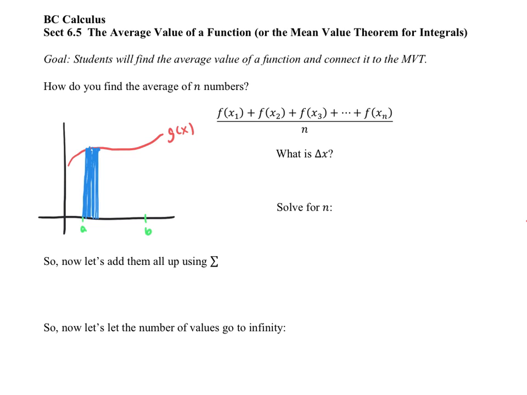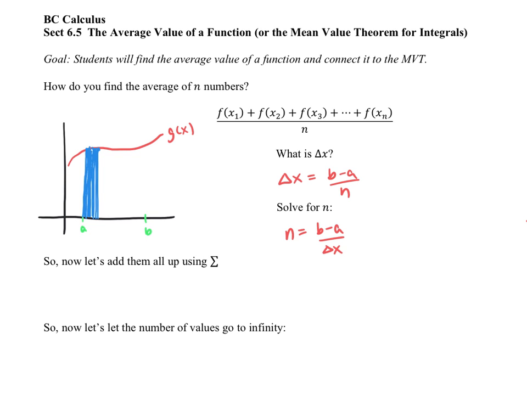Okay, we're going to connect this to our definition in integral form. First of all, back up to the beginning of chapter 5. Remember how we talked about delta x, and that was equal to b minus a over n? Well, if we were to solve this for n, we would get n equal to b minus a over delta x. I know this seems really random, but this will come into play in a minute.